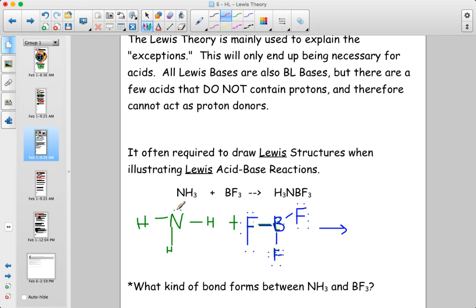So if these 2 things react and the electron pair gets donated from nitrogen to boron, they'll form a coordinate covalent bond together.